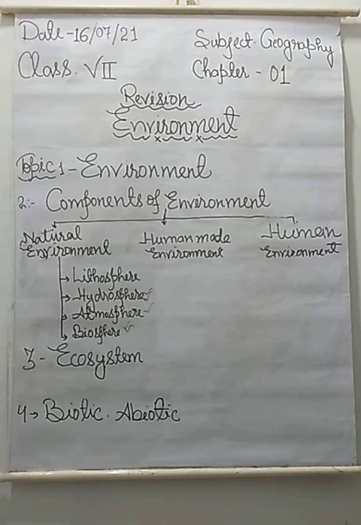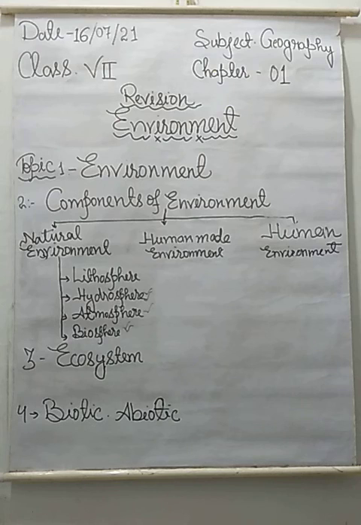So students, many points are given in your book, like in which month of the year World Environment Day is celebrated. So students, on 5 June every year World Environment Day is celebrated. Another question is, what is the barter system? The barter system is a kind of trade in which goods are exchanged without the use of money.